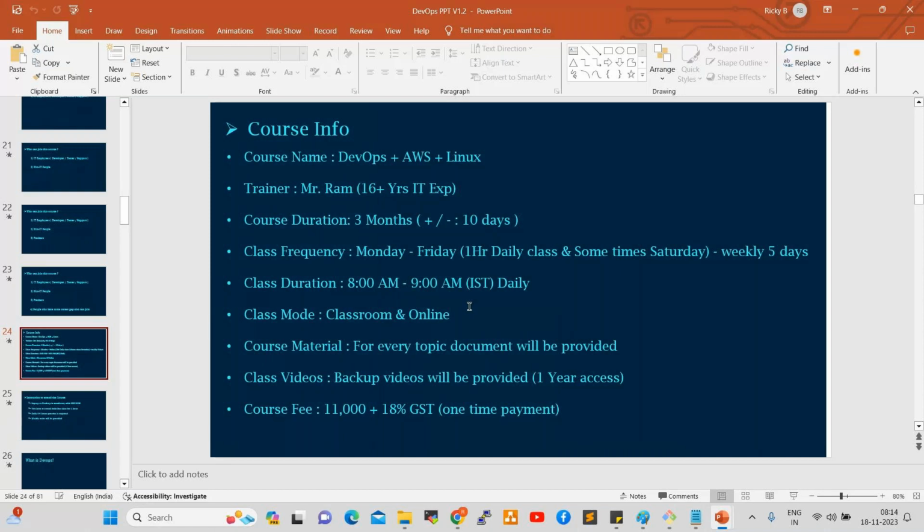For every topic I'll share documents. Once we start AWS cloud, I share the EC2 document. Once we start storage, I share the storage document. Once we start Linux, the Linux document will be shared. Topic wise, I'll share the documents. Also backup videos will be provided with 1 year access. Google Classroom and a drive are already created, and all the recordings and documents are uploaded there, so you can access those recordings for 1 year. The course fee we already discussed.